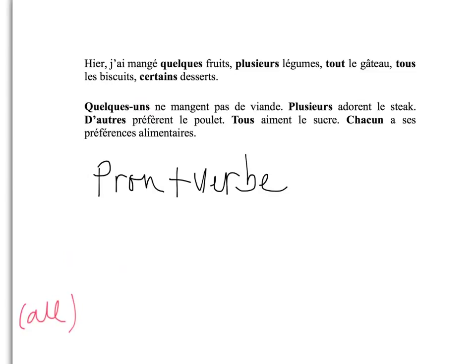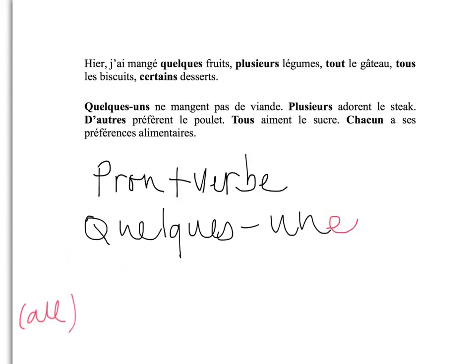Of course, what happens if we are talking about girls? Quelques-uns becomes quelques-unes. D'accord? And when you do this, make sure that the verb is plural form, ENT, for present tense. Of course, it's different for imperfect, past, etc.